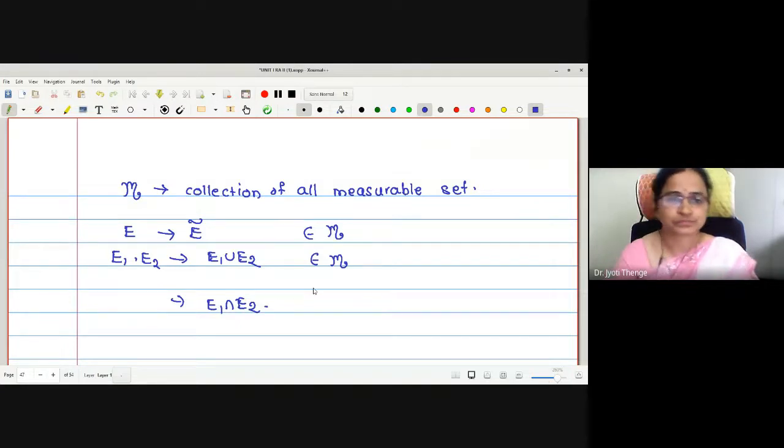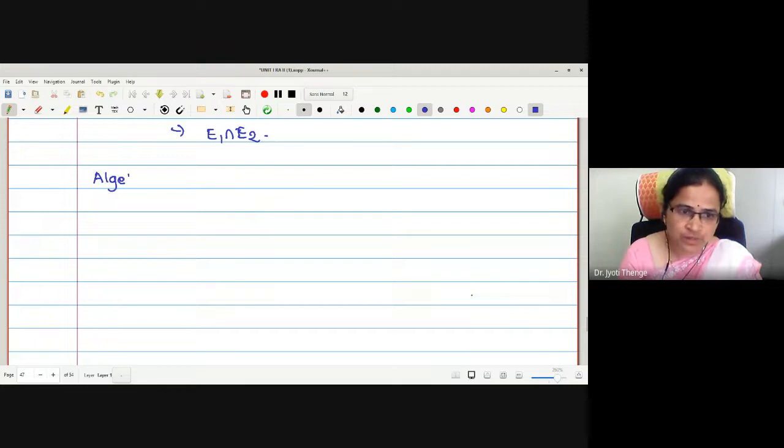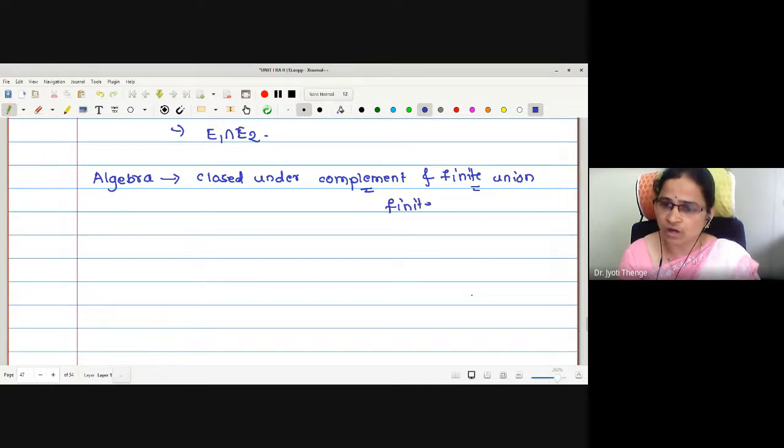Algebra is a collection of sets closed under complement and finite union. And by De Morgan's law, whenever it is closed under complement and finite union, it is also closed under finite intersection.